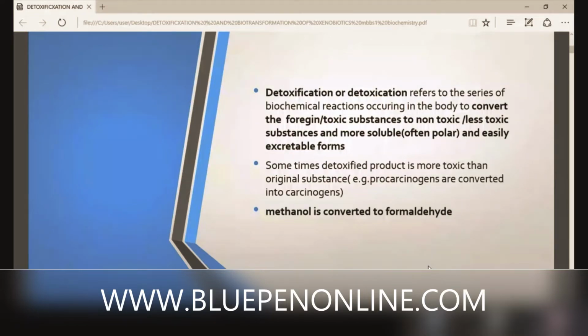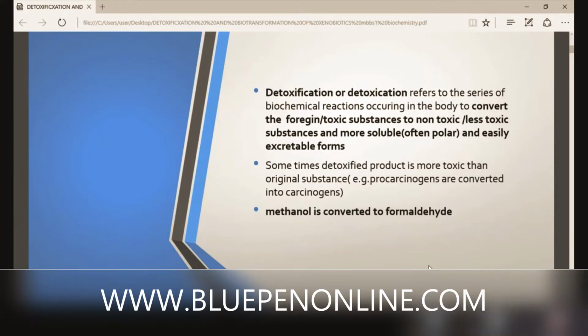At that time it becomes more toxic than the original substance. So pro-carcinogens are converted into carcinogens. It's a disadvantage of detoxification. Example, methanol is converted to formaldehyde.